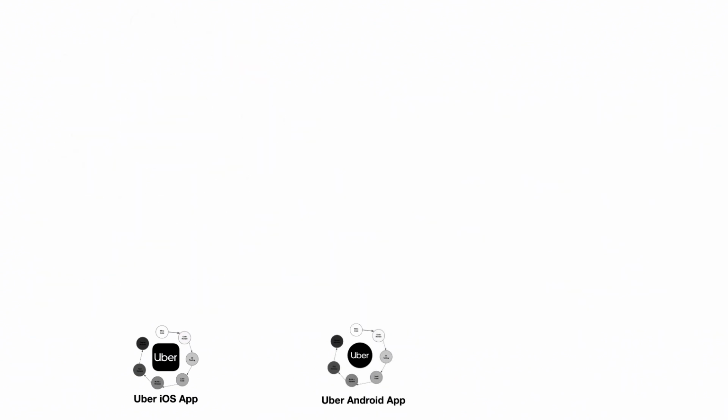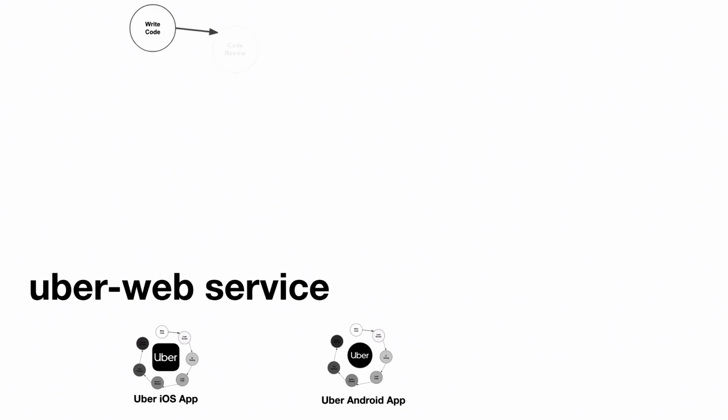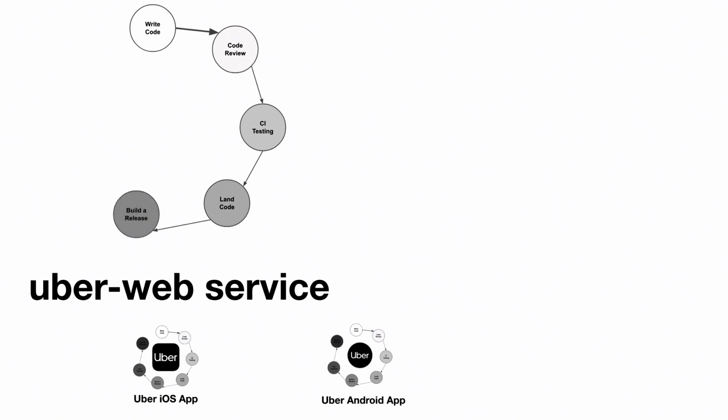Still maybe fairly straightforward, but now that's just two of the apps, right? We also have many web services. One of these is the Uber web service, with its own distinct process, slightly different tooling, a different language, and a different team that owns this process.